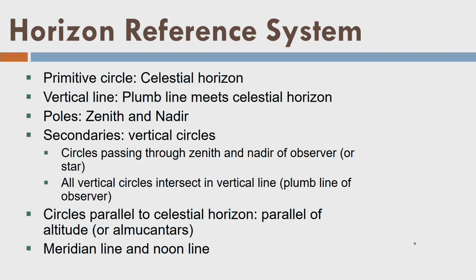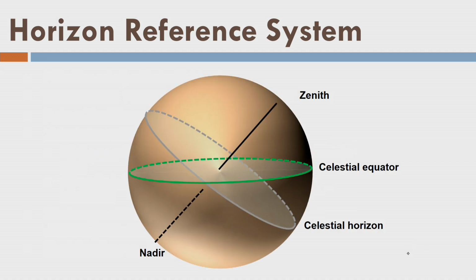Okay. Secondaries are the vertical circles. So, what are the vertical circles? Any great circle which is passing through zenith and nadir is a vertical circle, right. So, a vertical circle is obviously perpendicular to the celestial horizon. Circles which are parallel to the celestial horizon are called parallels of altitude, or they are also called almucantars, right. And then we have the meridian line and noon line, we will see in the animation here.